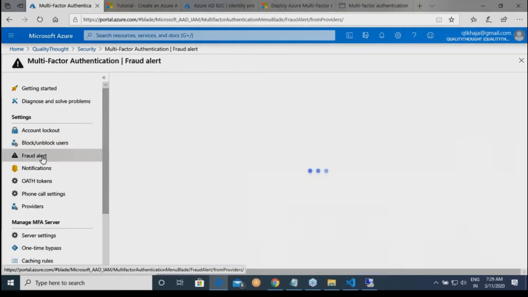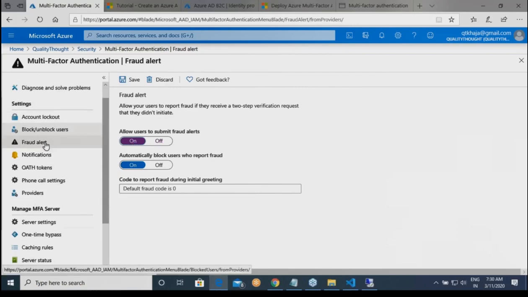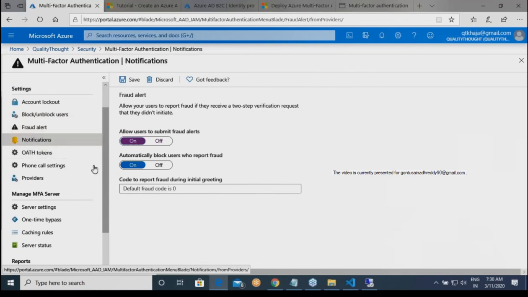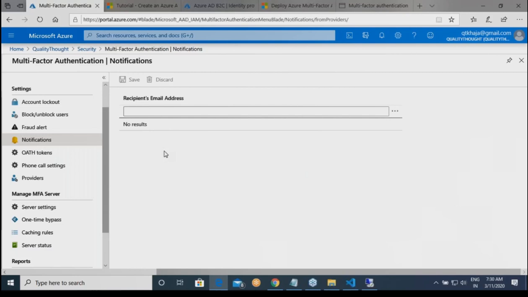Okay, so basically these are called fraud alerts. Whenever you allow users to submit fraud alerts, whenever they find any information about any kind of fraud, they will send a request to you, and you can start responding from here and see it over here. I'm not getting into this. Okay. Alright. Don't save it.